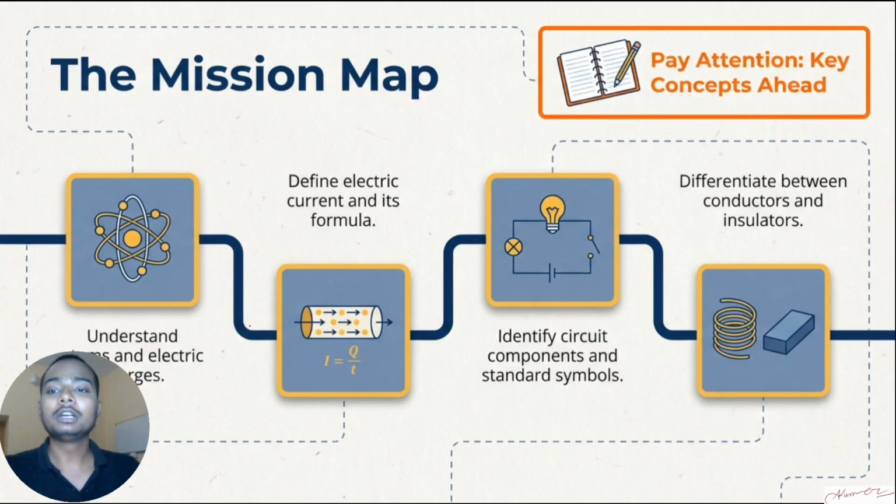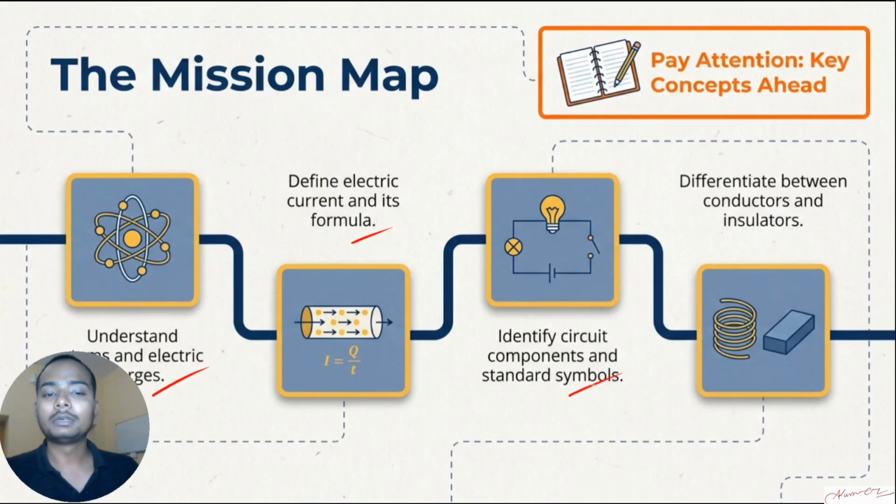Not complete detail, but a little bit of the basics of electricity that we will try to understand in this chapter. We will start with understanding atoms and electric charges. First we'll talk about matter, then charges, different types of charges, positive and negative charges. What are the properties associated with charges, and its SI unit, everything we'll talk about. We'll talk about electric current. We will define electric current. We'll do some numericals on that, some 2 or 3 numericals.